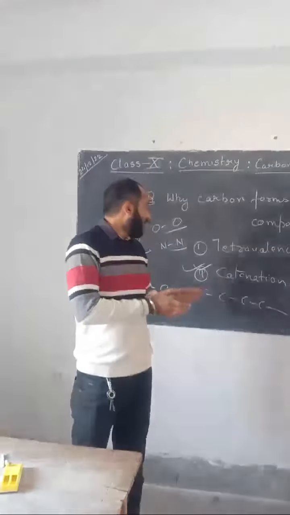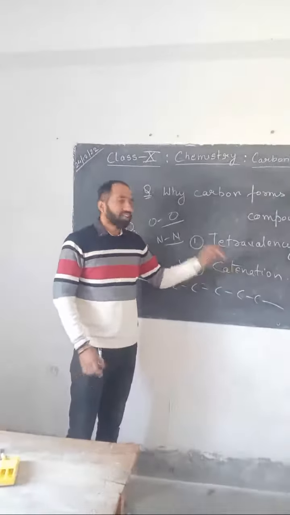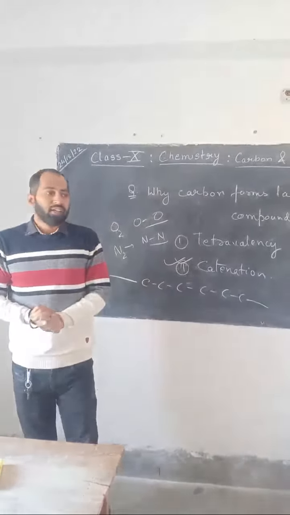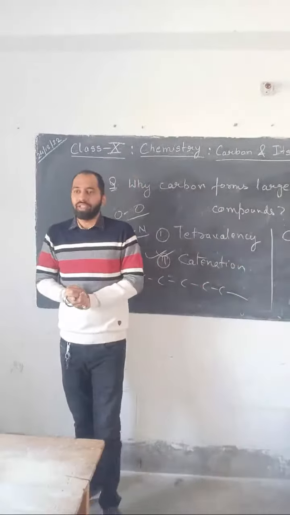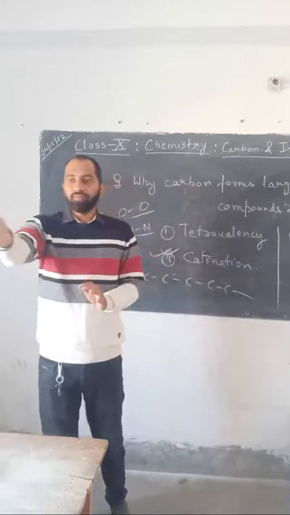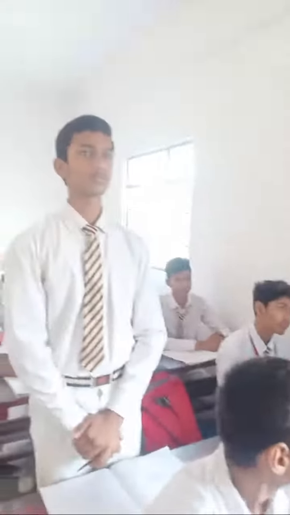Okay, I have explained what tetravalency and catenation mean. Have all of you understood? Yes. What is the meaning of tetravalency, what is the meaning of catenation? Om, what do you mean by tetravalency? Sir, tetra means 4 and valency means to combine. So tetravalency means an element combines with 4 different atoms. Okay, sit down. Survi, what do you mean by catenation? The self-linkage property of an atom to form long branched and closed chains is known as catenation.